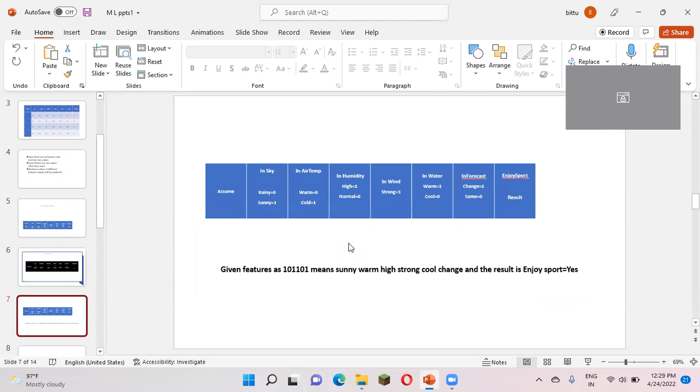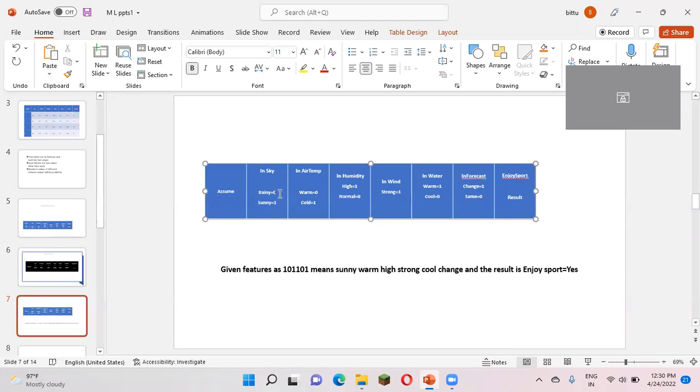See here, given in the sky we have 2 values, rainy and sunny. In the air temperature feature we have 2 values, warm and cold. I have written the features above and underneath are their values. See here, this is 0 and 1. I have assumed 0 and 1 for particular feature values. We can assume rainy as 1 or sunny.